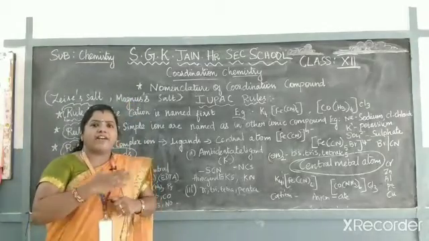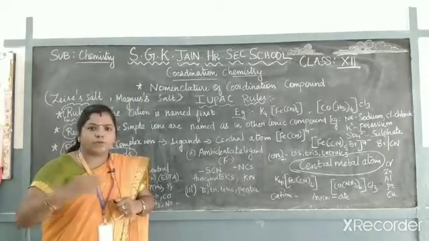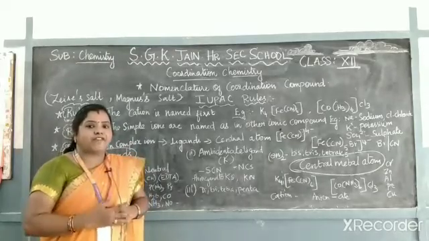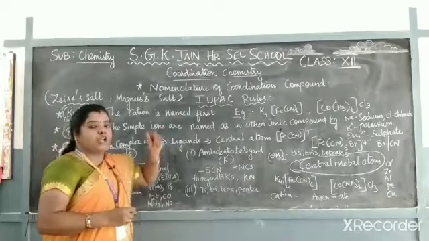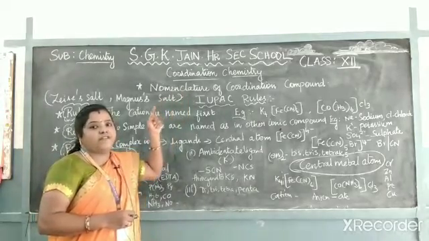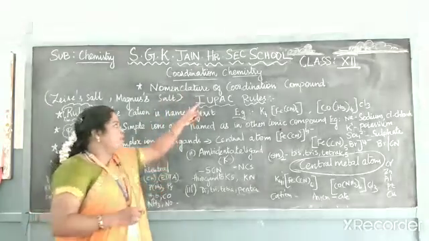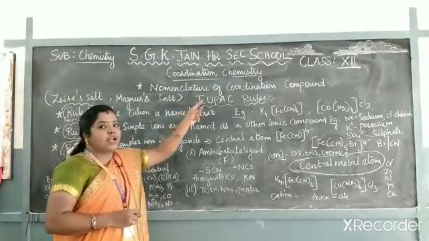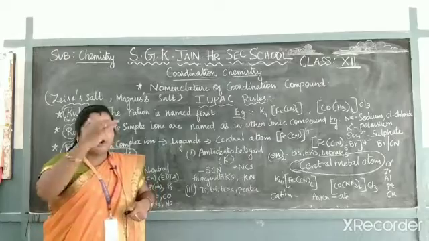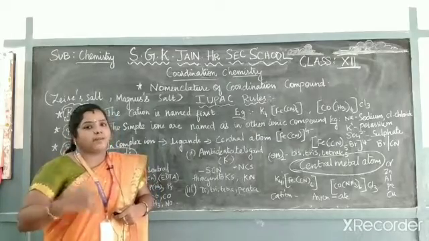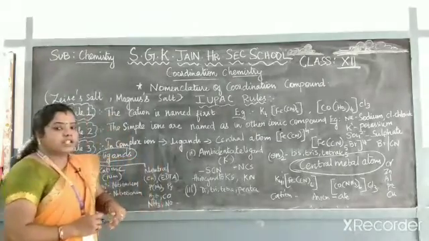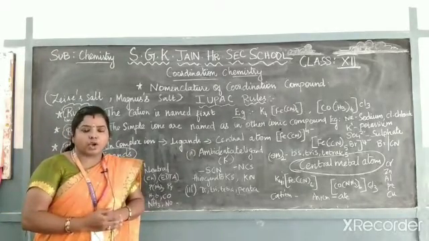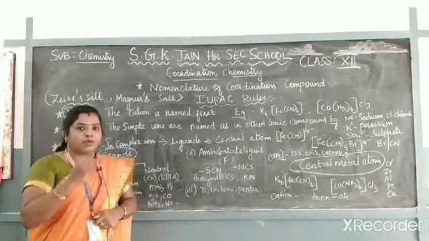But later on we discovered a lot of compounds, and we cannot continue with the same naming. That is why we follow the IUPAC names, the IUPAC rules for naming such compounds. What is the expansion of IUPAC? International Union of Pure and Applied Chemistry. They have laid down certain rules for naming such compounds. First, we follow three rules while naming a coordination compound.